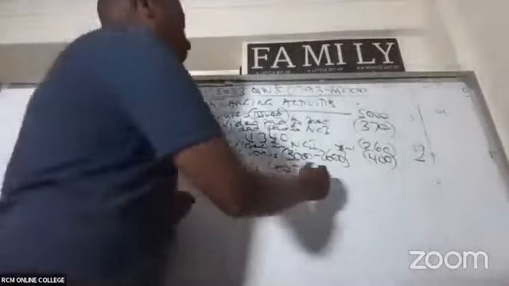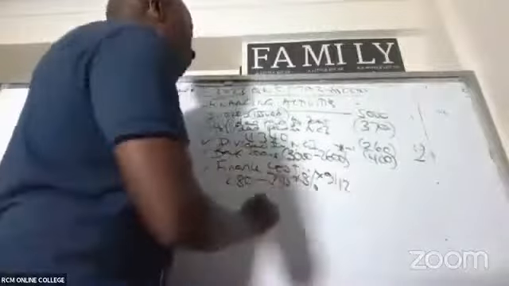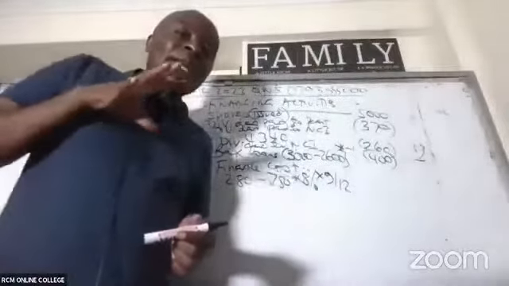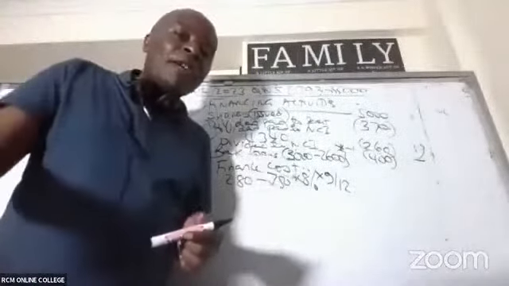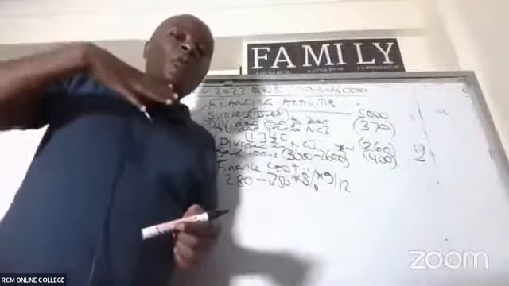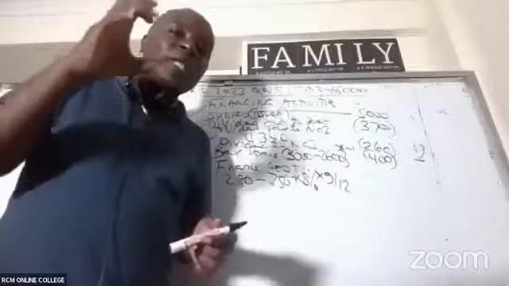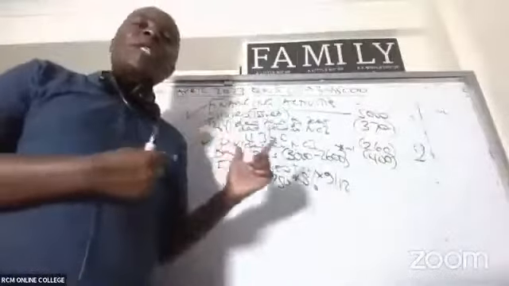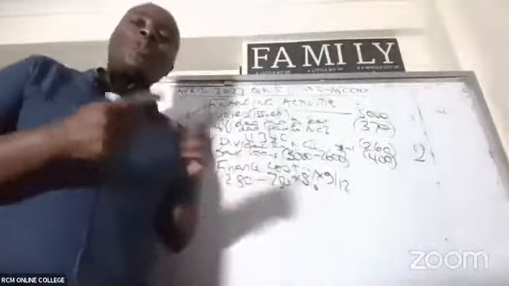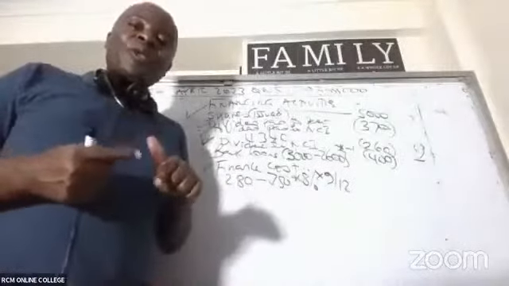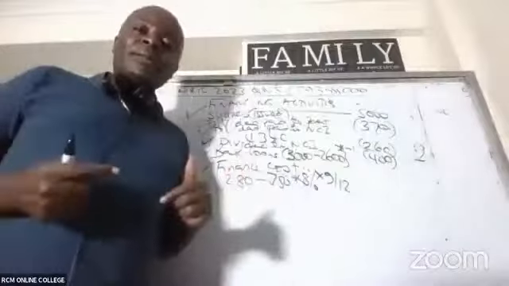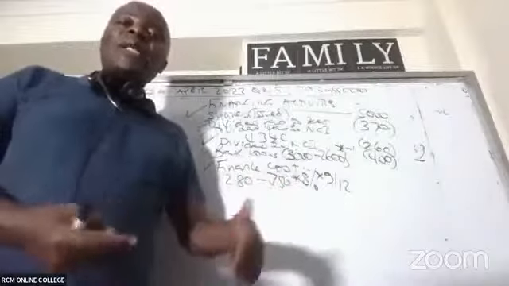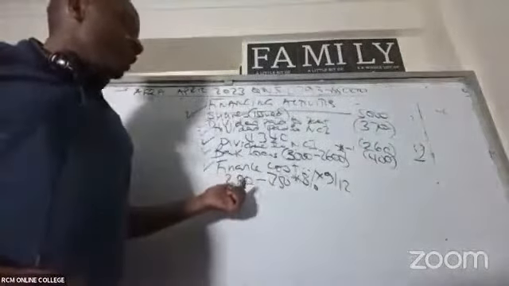Times 9 over 12. Now, ladies and gentlemen, please allow me to explain something here. Why am I deducting? As a finance manager, I took in this money that I never paid, which I'll be paying one year from today. I took it like a loan. I calculated that finance cost and lumped it here. But you and I know there is no such loan that I'm going to pay, and no such interest. It's a fake interest, so I have to do what we call unwinding. Unwinding, you deduct. So are you able to give me this figure, 280 minus this?